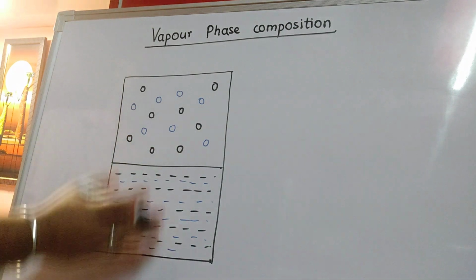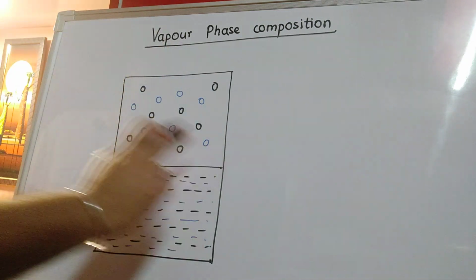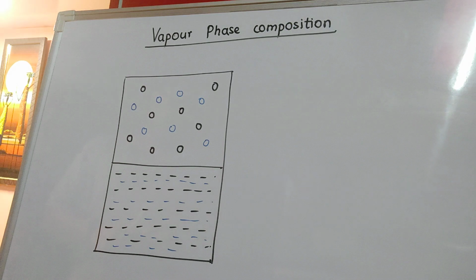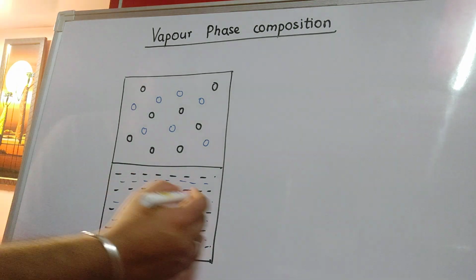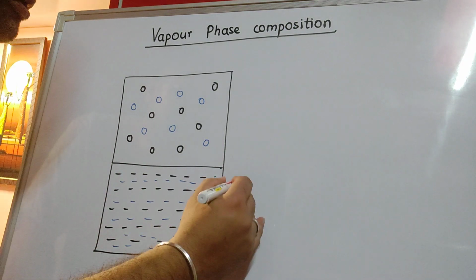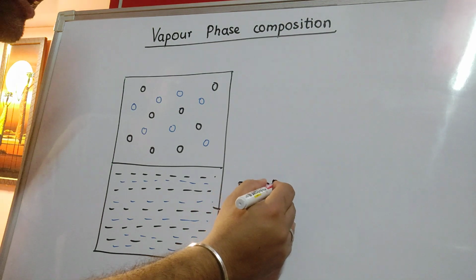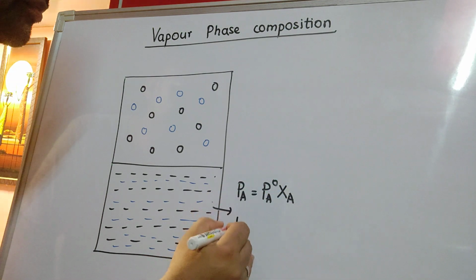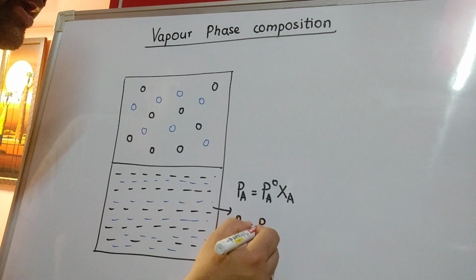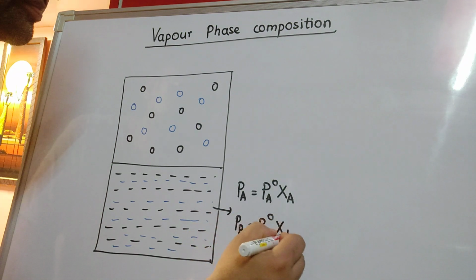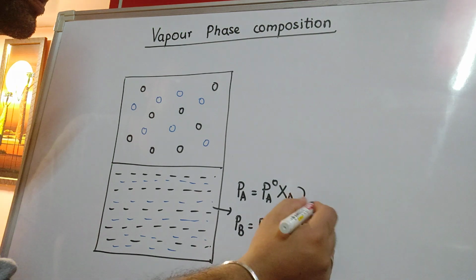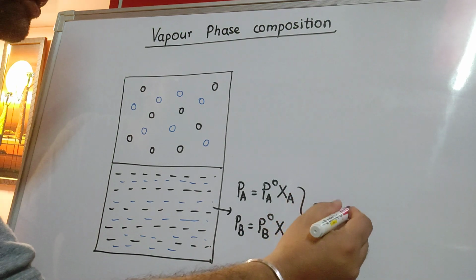This is the liquid phase, this is the vapor phase, and they are separated by a boundary. In the liquid phase, we follow Raoult's law. What is Raoult's law? Pa equal to P degree A into Xa, Pb equal to P degree B Xb. Isn't it? So we are following Raoult's law.